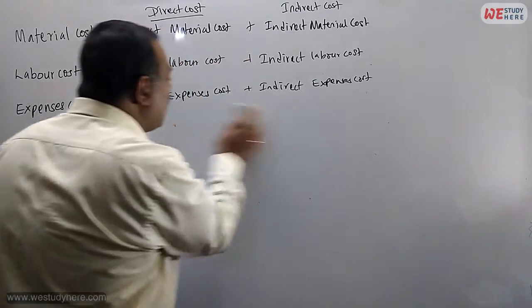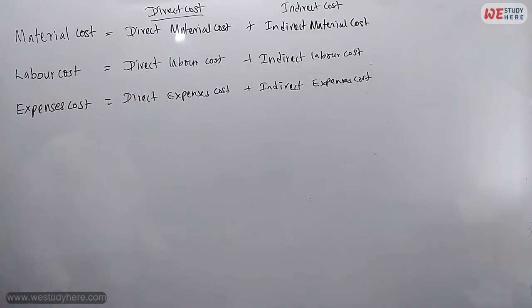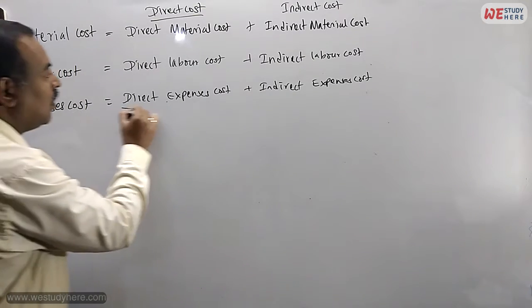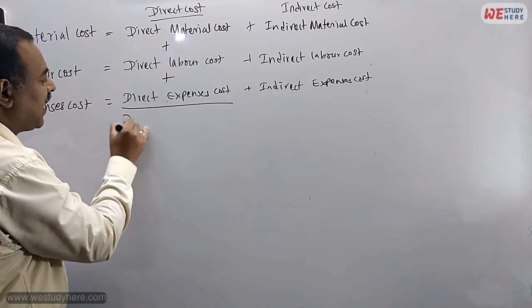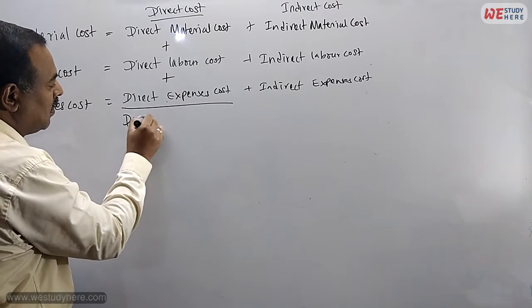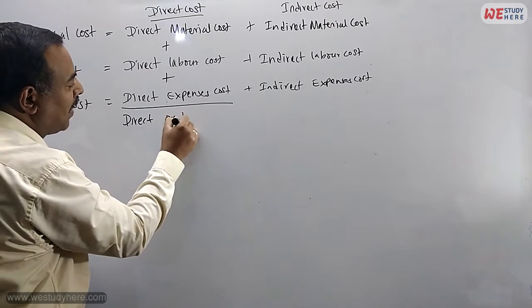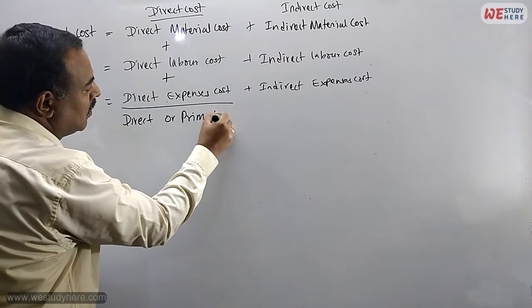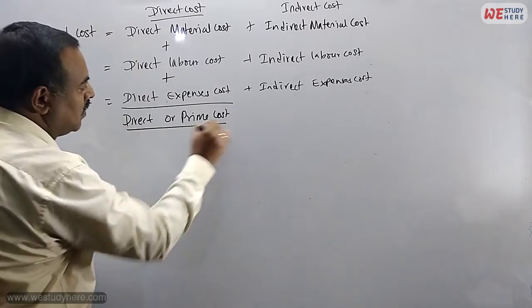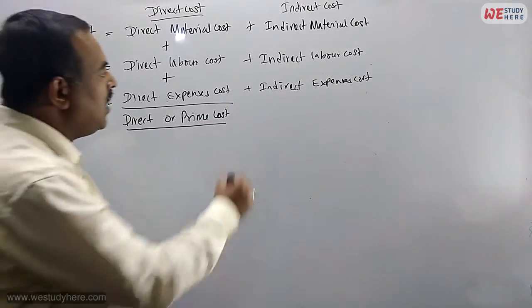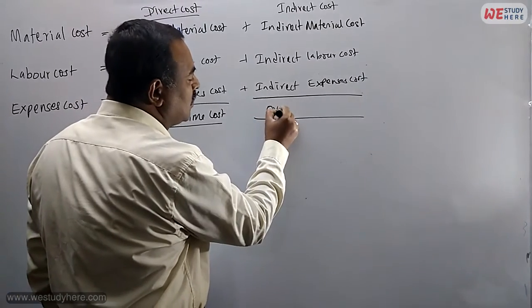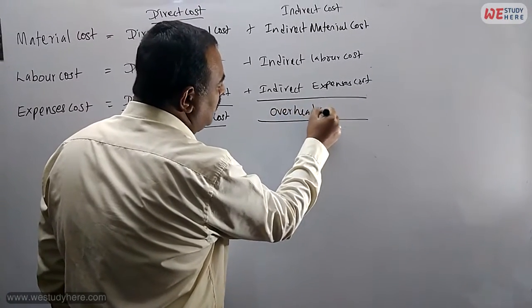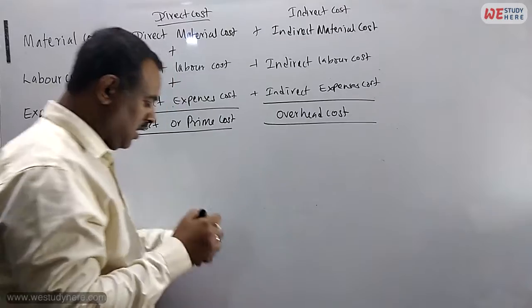After finding out the concept of these three, now, if we add all the direct, we will get the direct cost or prime cost. If you add these all, you will get the overhead cost. Okay. Now,